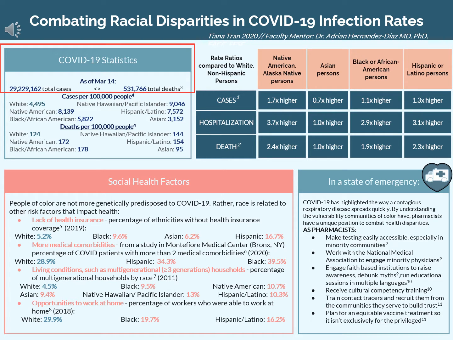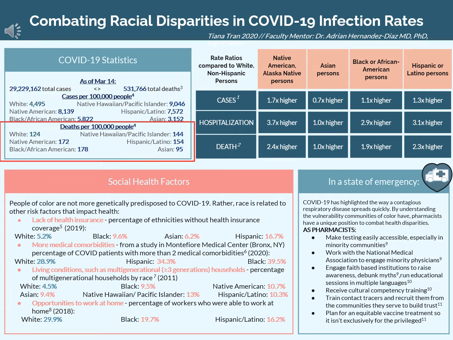As of March 14th in the United States, we had over 29 million total COVID cases and over 530,000 deaths. The COVID Tracking Project reports that over 4,000 cases per 100,000 people are white people. However, Native Hawaiians, Native Americans, Black Americans, and Latino people have higher case rates than whites, as you can see with the number of cases here. Only Asian Americans have lower cases than white Americans.